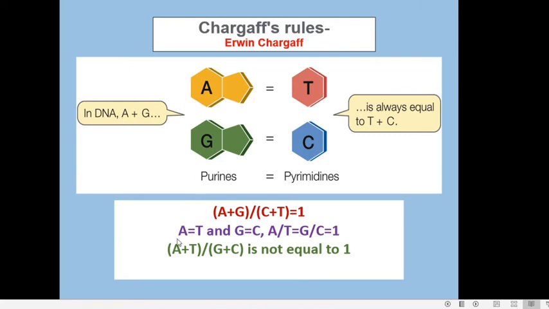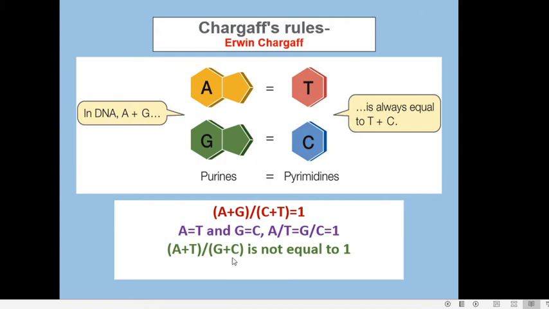Then, the fourth one. The fourth one says that A plus T by G plus C is not equal to 1. So, what does this mean? A always pairs with T. G always pairs with C. The number of A therefore will be equal to T. The number of G will be equal to C. But the number of A plus T base pairs need not be always the same as G plus C. So, A plus T cannot always be equal to G plus C.